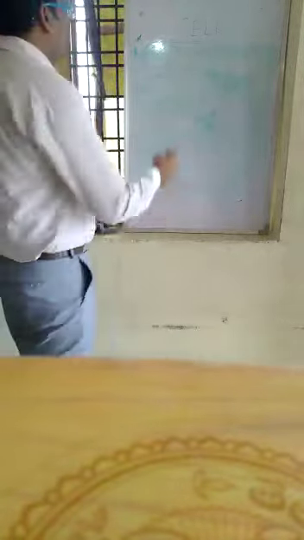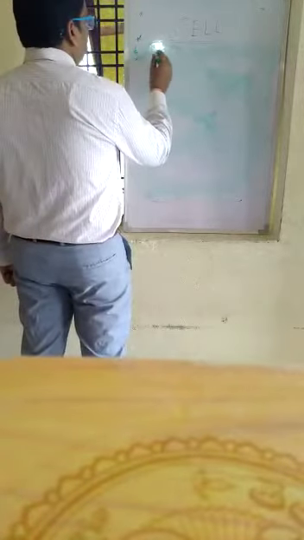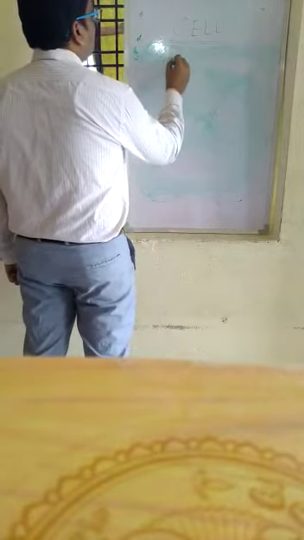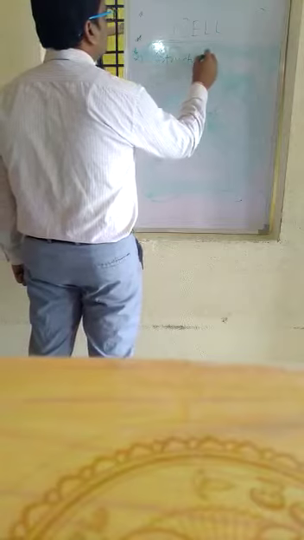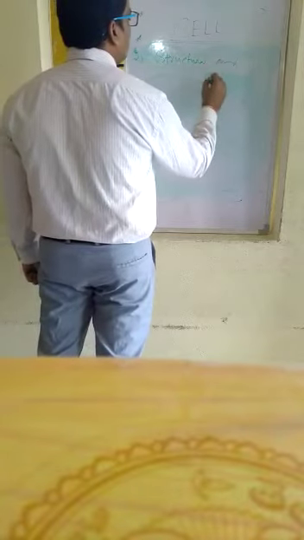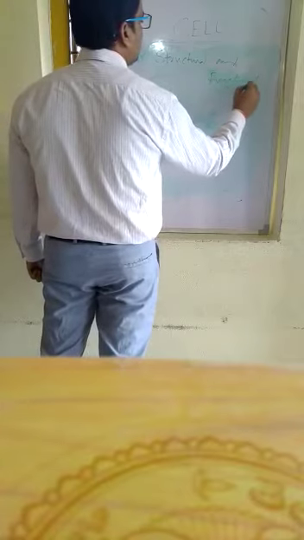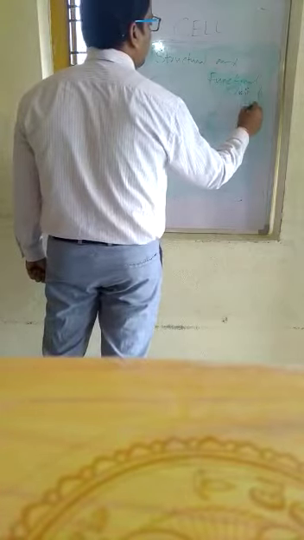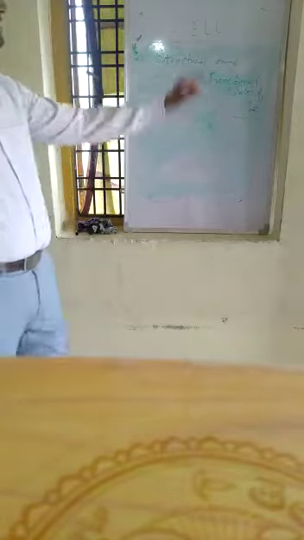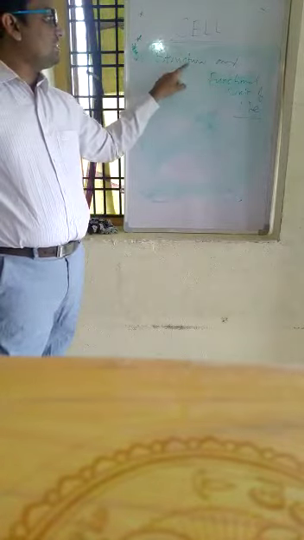So what do you mean by the second point? Structural and functional unit of life.